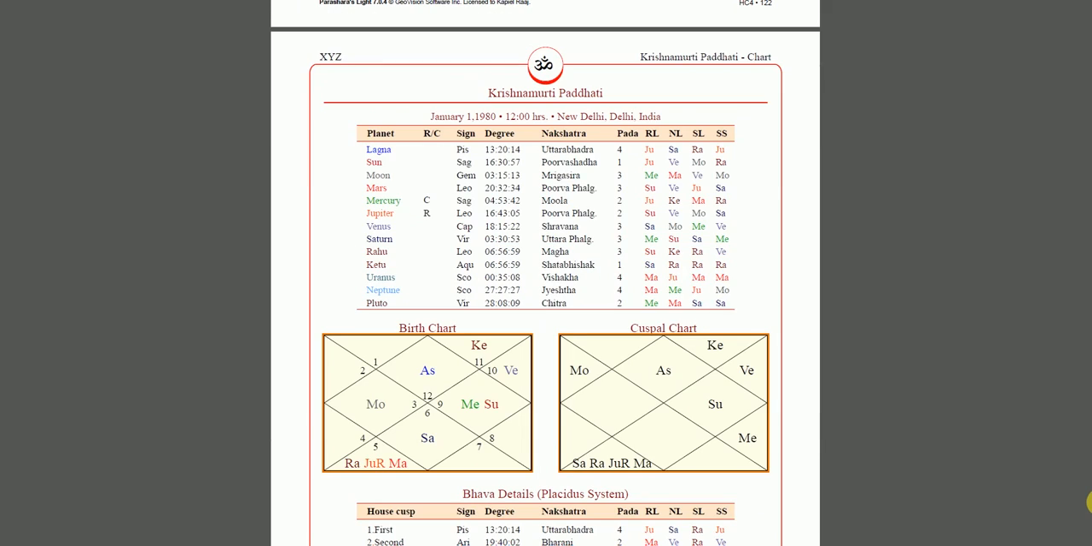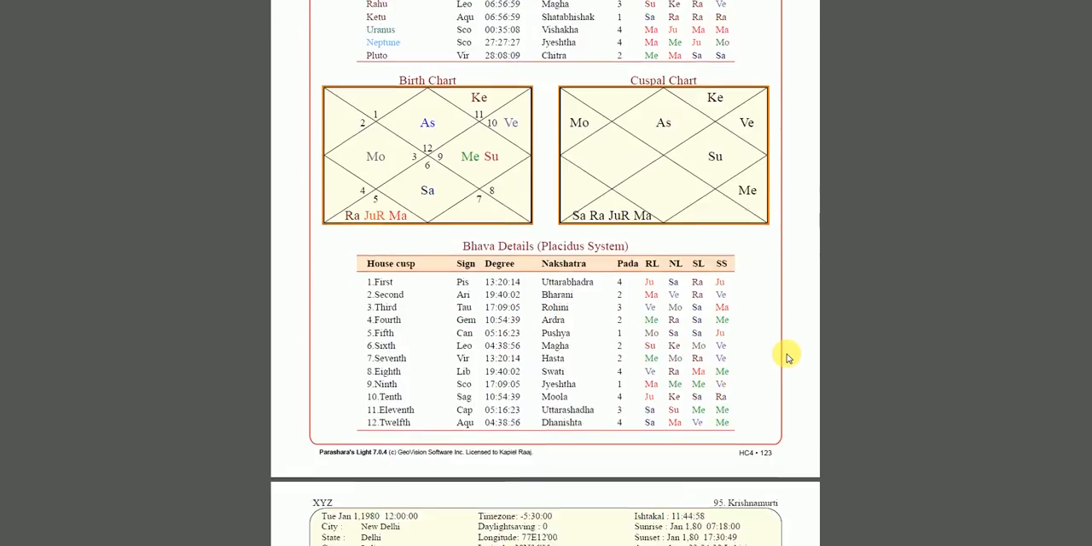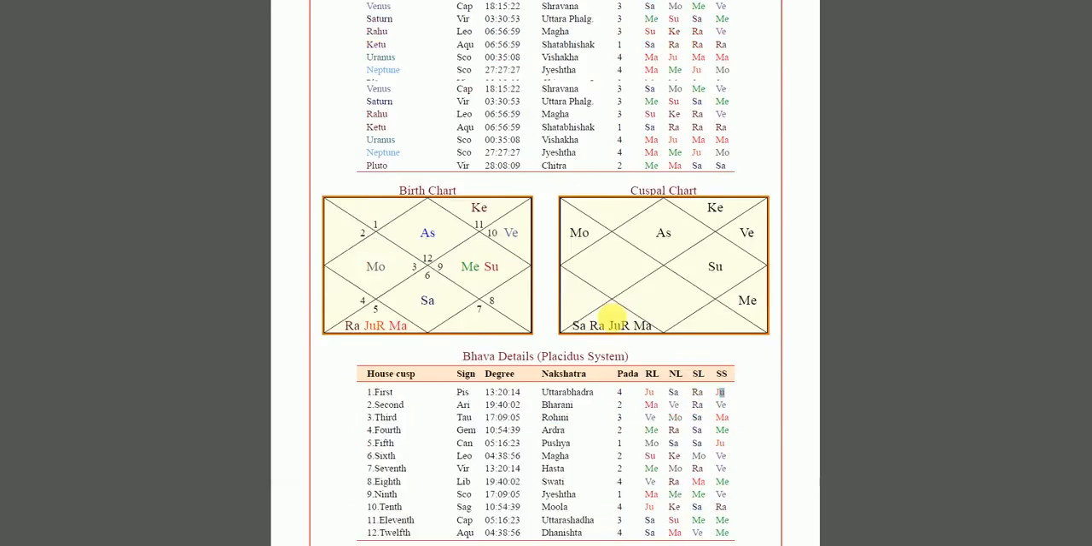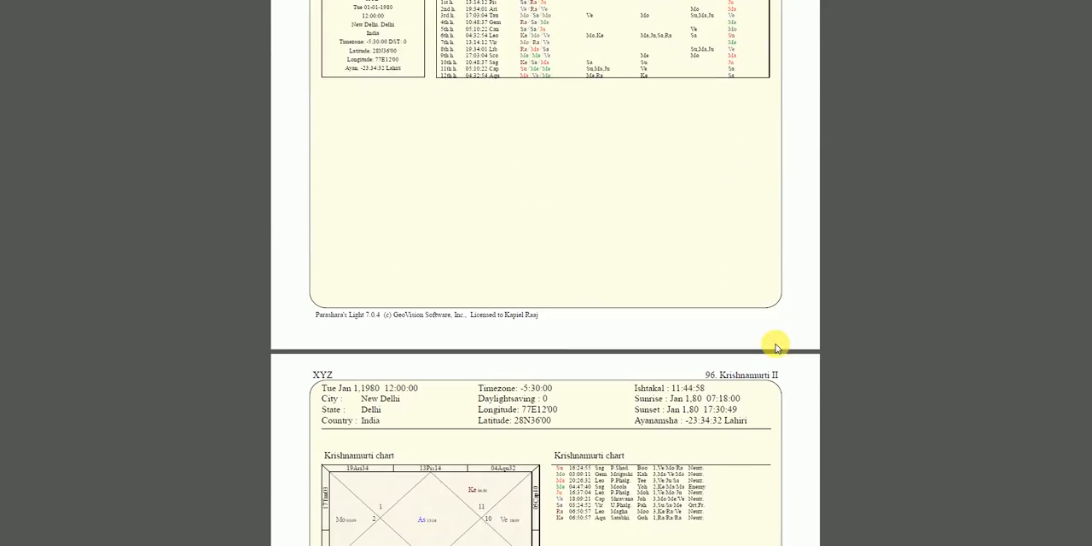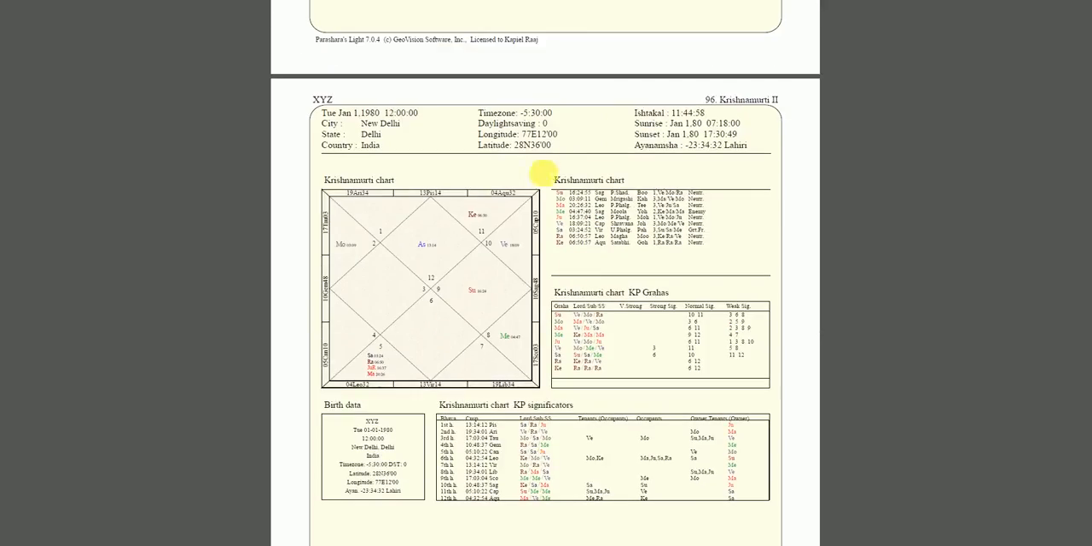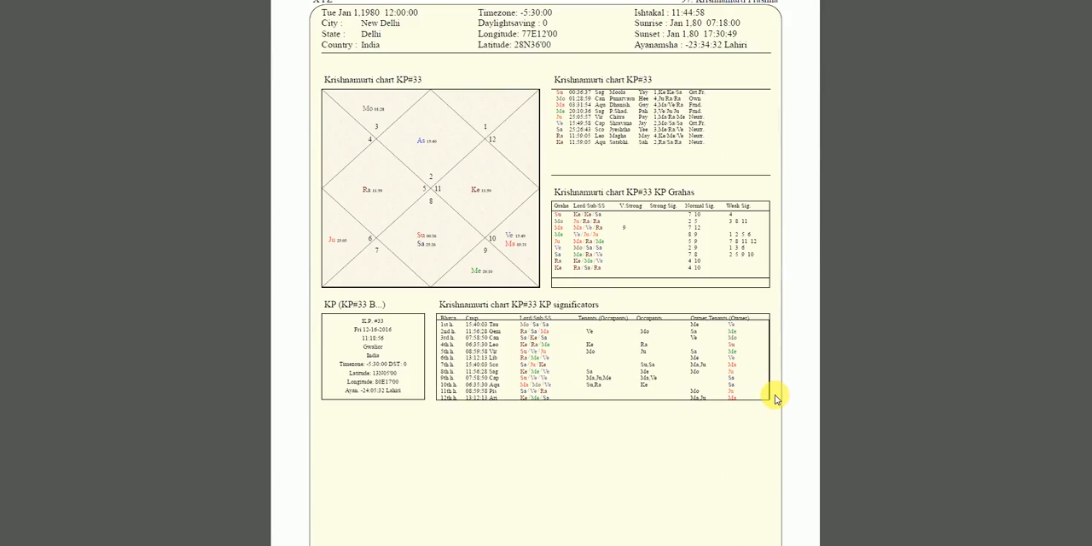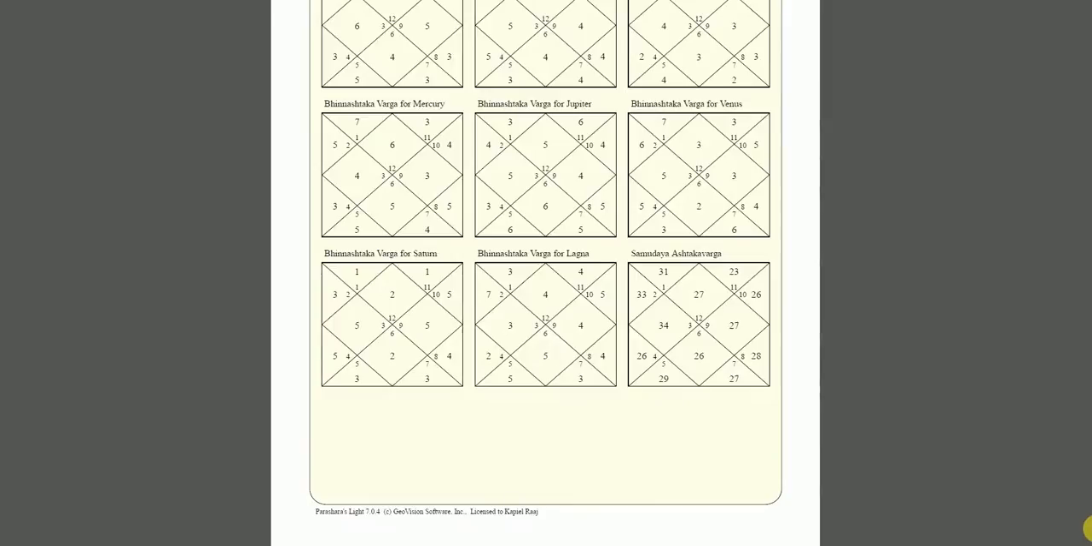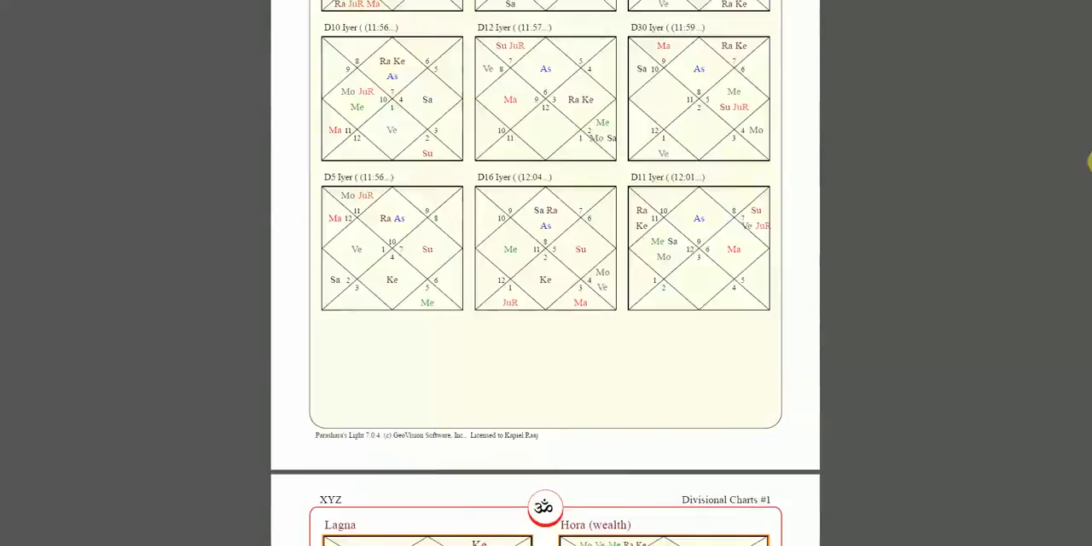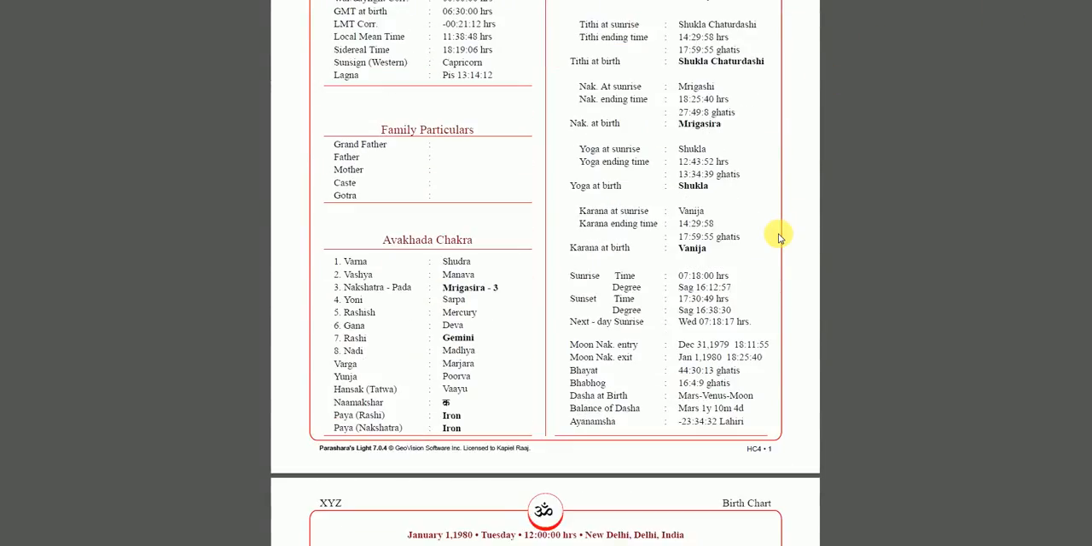Then we come to Krishnamurti. This is KP astrology, Krishnamurti Paddhati. So if you're a KP astrologer, if you're into KP astrology and you're about rulers and sub-lords and sub-sub-lords and all this concept of KP, you have this in your report. You don't have to go anywhere. All these details of KP astrology are there. So I'm giving you everything in this report, so you understand everything from A through Z.